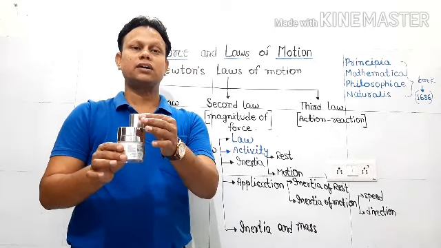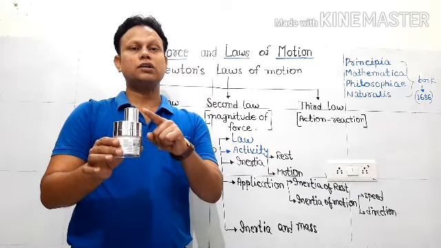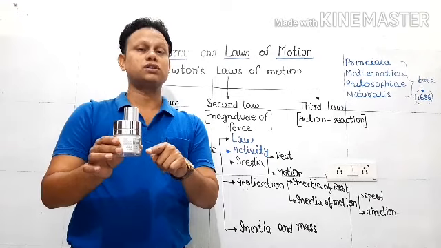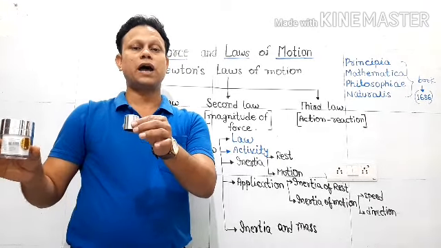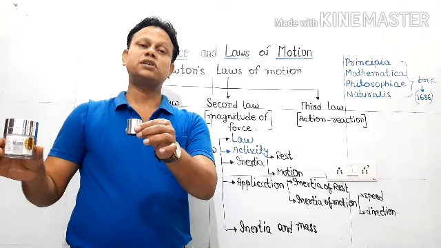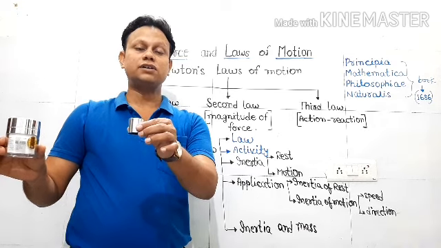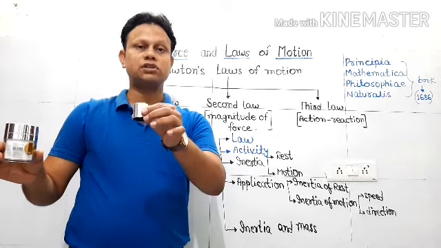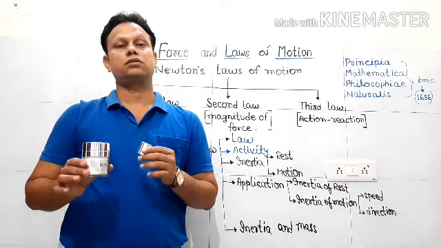And that's why, due to different inertia, this went this side, and due to its inertia of rest, it remains at rest at the same position, and after it comes in the air, due to gravitational pull, it is being pulled towards the earth.